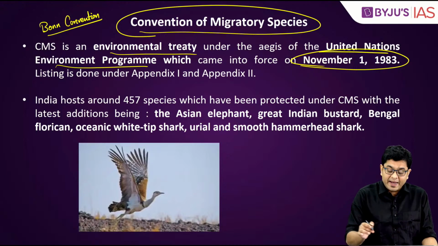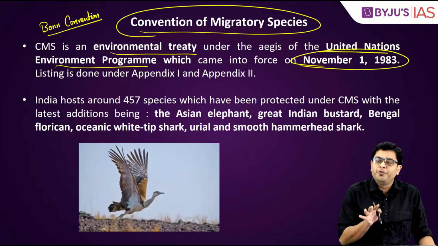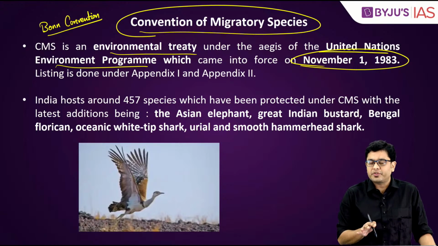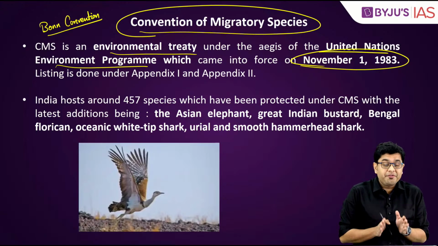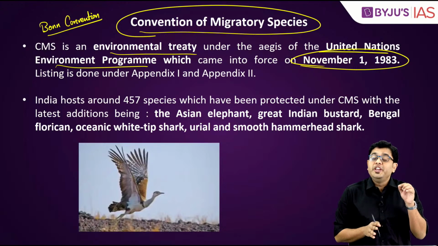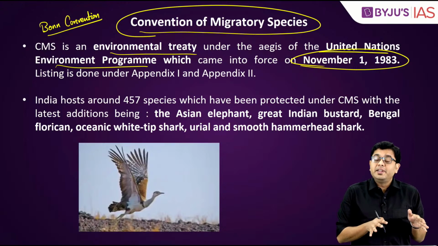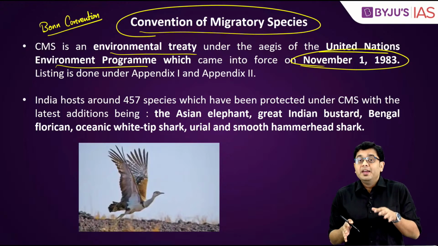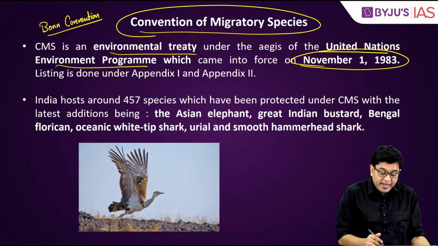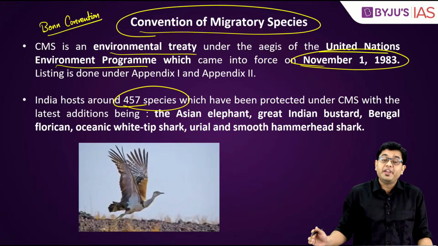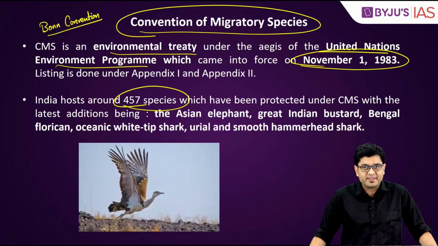Because if you take a look at it, then before the convention, India had around 451 species which either come to the country or which live in the country itself, which need a kind of conservation. After the convention or the COP, 6 more species were added. And now India hosts around 457 species which have been provided protection under CMS.